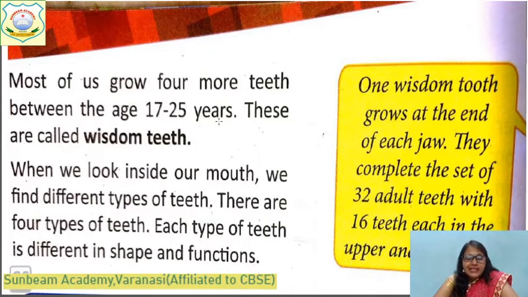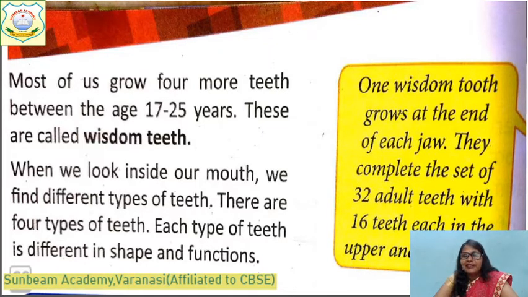When we look inside our mouth, we find different types of teeth. There are 4 types of teeth, and each type is different in shape and function. One wisdom tooth grows at the end of each jaw. Okay? One on the left side, one on the right side of the upper jaw, and the other two in the lower jaw, one on the left side and one on the right side.